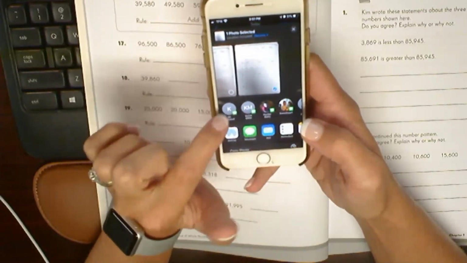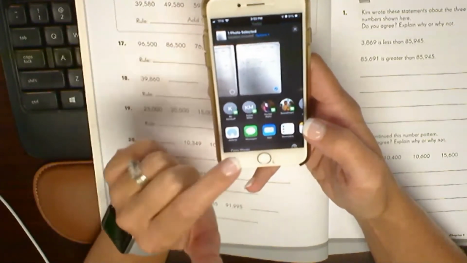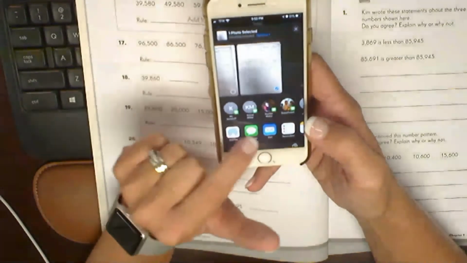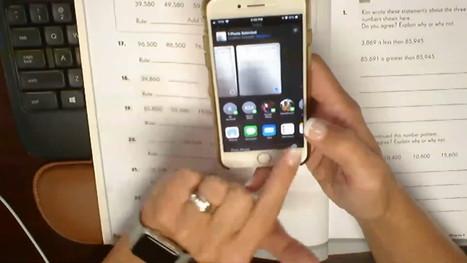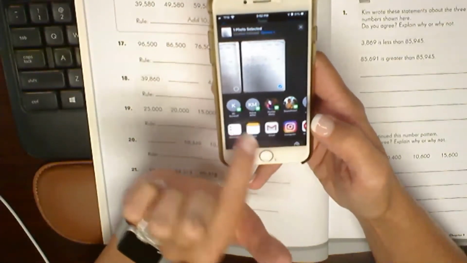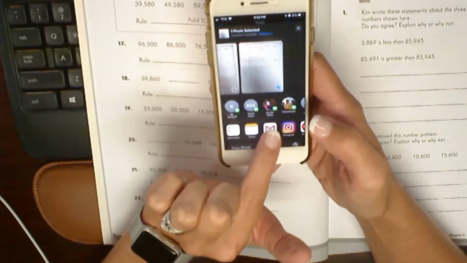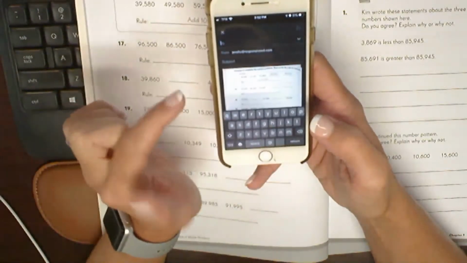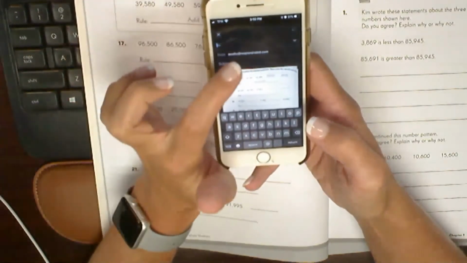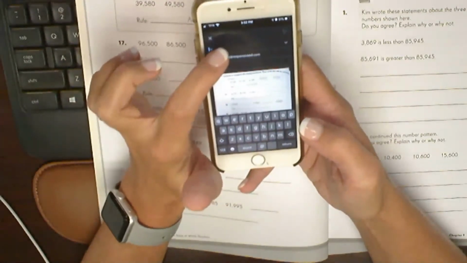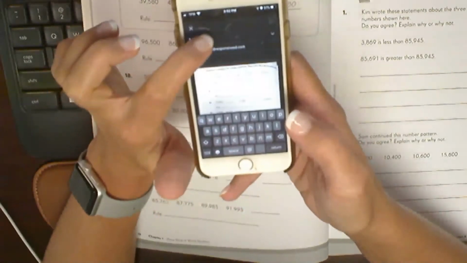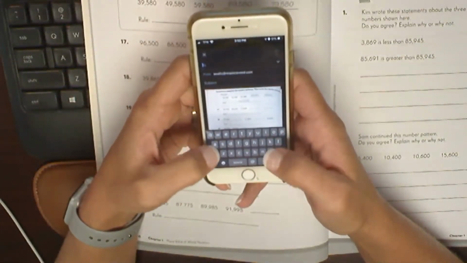Okay, I can send it as a text message, which I don't want to do. Or if you look down here, I'm going to scroll across till I find Gmail because I'm using my Gmail account, which is what students have, your responsive ed email account. So you're going to email it to yourself.